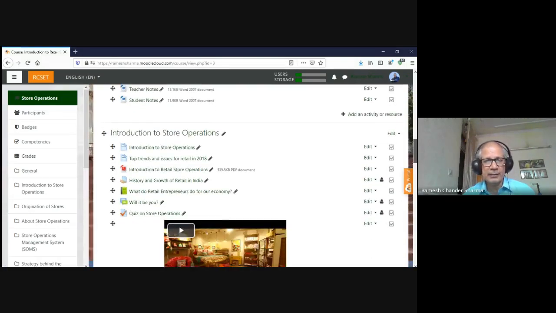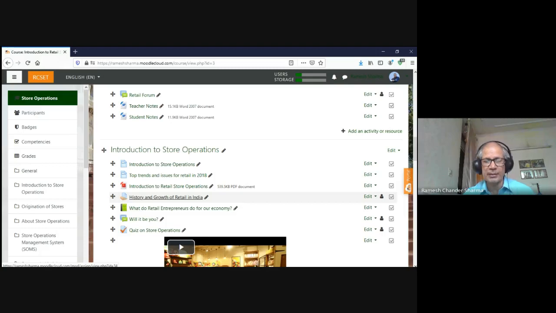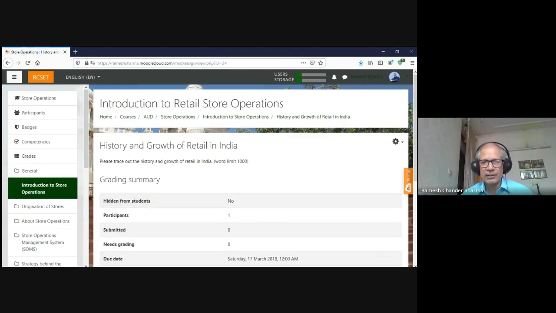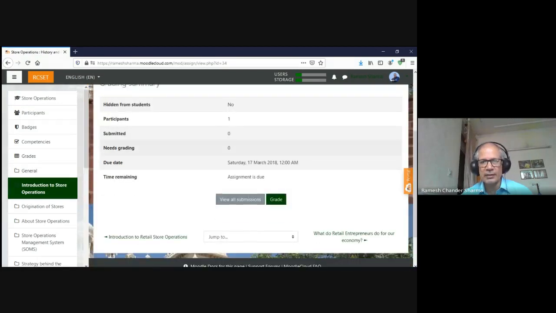And there is another one. This is the assignment. Normally the assignment is one in which the student uploads their assignment, which can go through Turnitin, as we discussed, and then the teacher sees the assignment either online on the screen or downloads it on their computer, and then assesses it and gives the grade. So the grading is also easy. We just see the assignments of the students, and then we grade them.